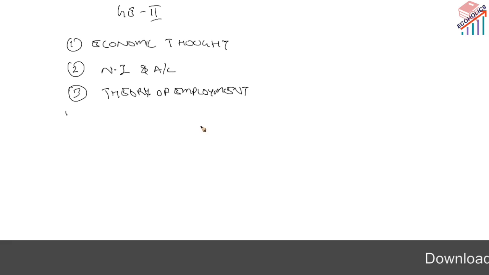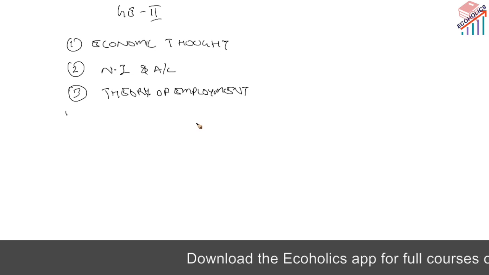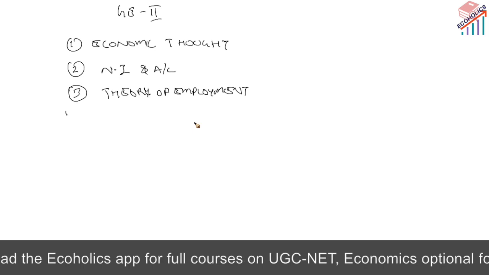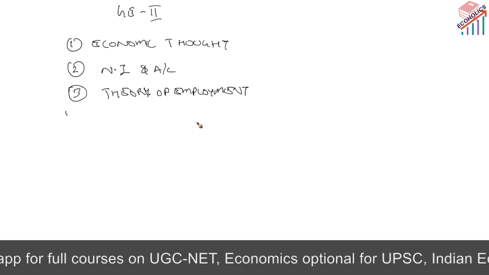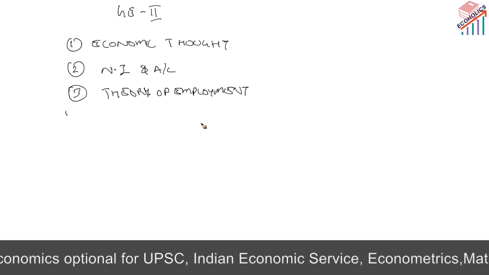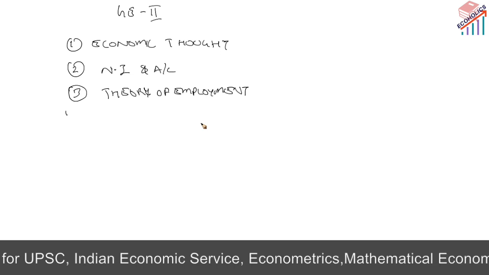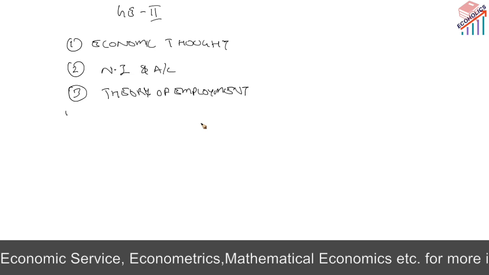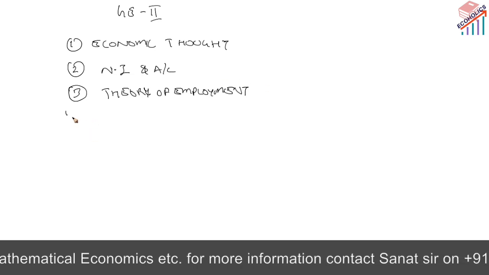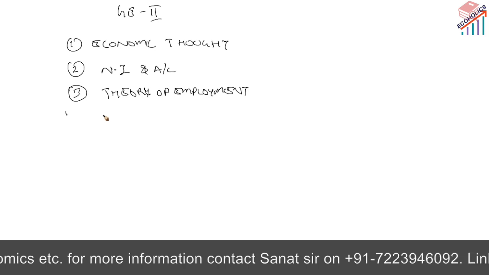We have inflation, like Phillips curves, the quantity theory of money, Friedman's theory, neutrality of money, and the IS-LM model. Related to Keynes, we have demand for money and the AD-AS model, that is the aggregate demand and aggregate supply model. This is also one of the vital and important subtopics of General Economics paper 2.